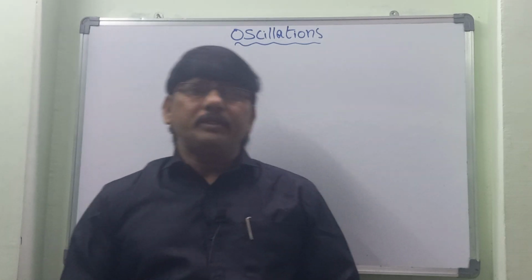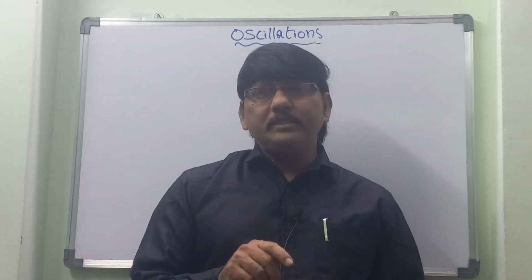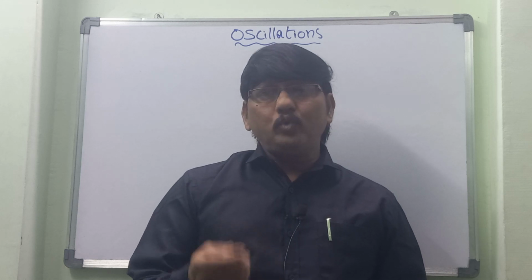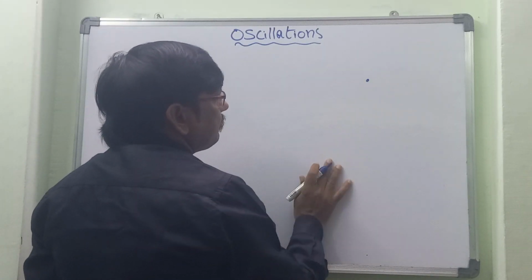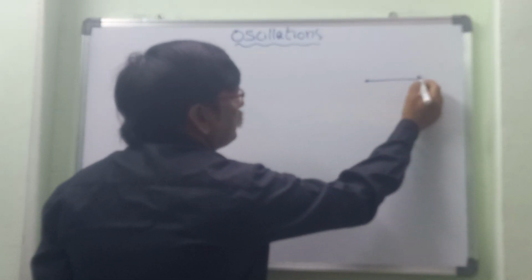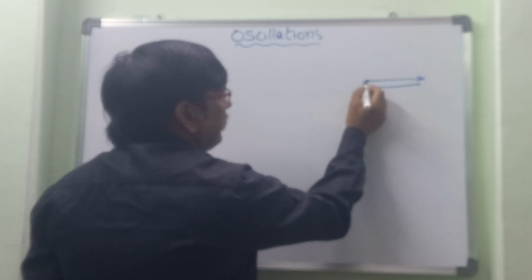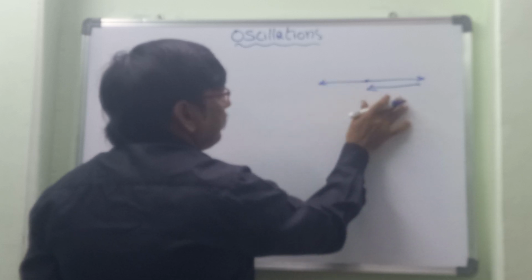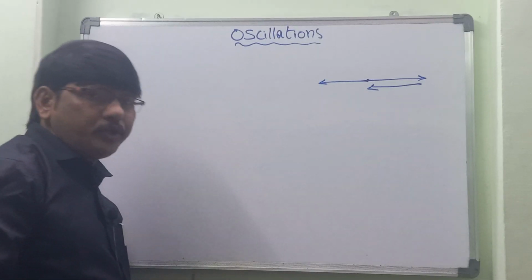For oscillatory motion, the particle has to move in a straight line as well as travel to and fro. For example, a particle travels towards this side, then moves back towards this side, and again travels to the other side. This type of motion is called oscillatory motion.